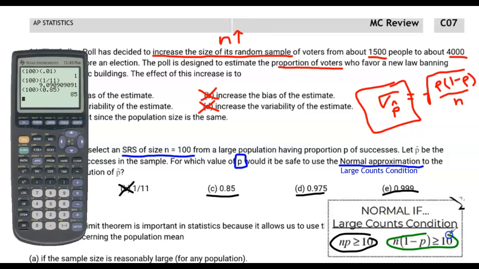N times 1 minus p is greater than or equal to 10. Let's check that one out. It looks like this one still works. If I take 0.85 and I subtract it from 1, then multiply it by 100, it's still going to work. So it works for that condition as well.